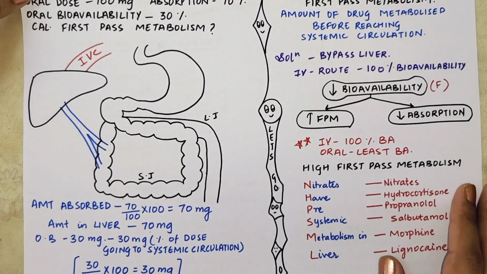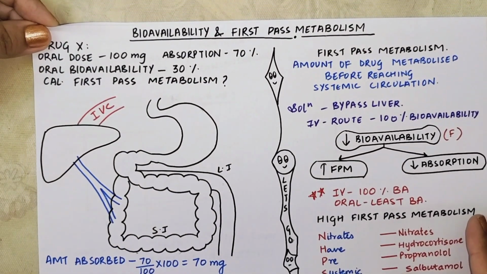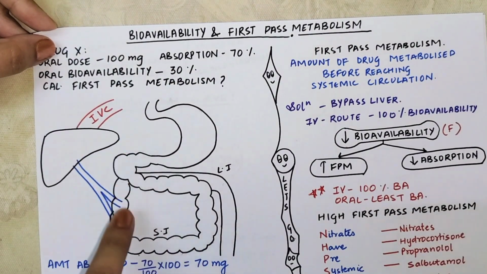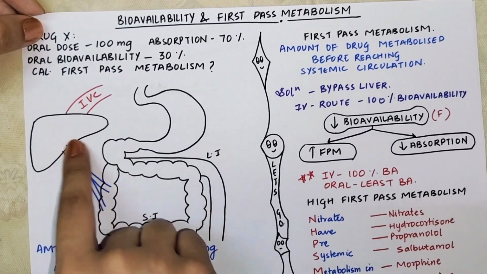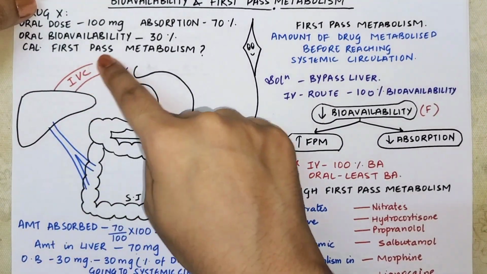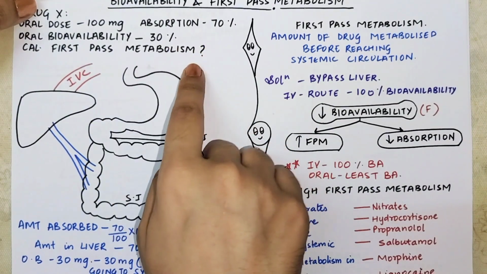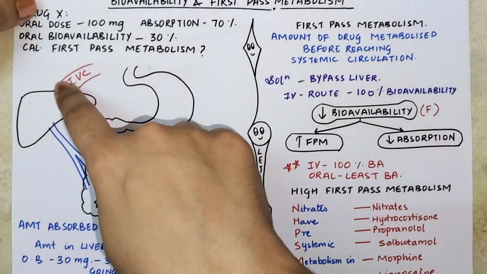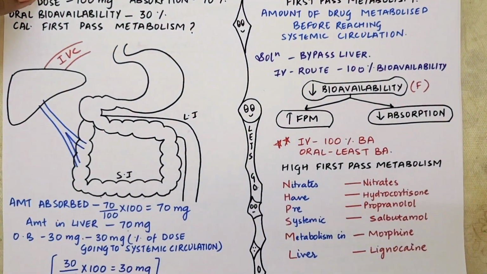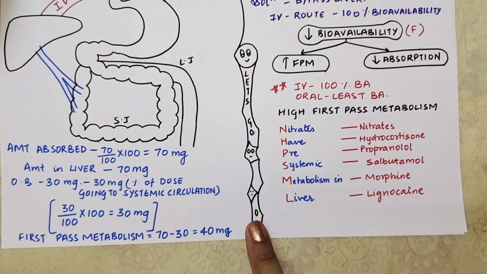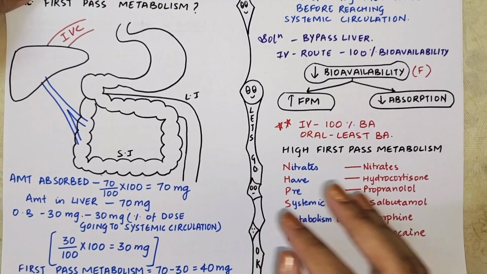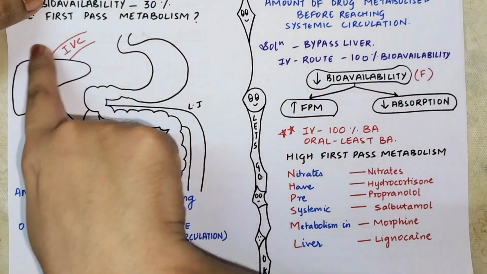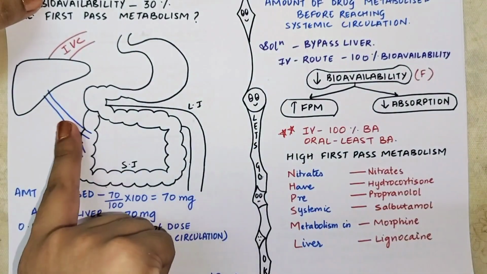Now what is first pass metabolism? First pass metabolism is the drug which is getting metabolized. So what is happening over here is, how much drug is getting absorbed? 70 milligram. So the drug which is entering the liver is 70 milligram. The drug which is exiting the liver and going to the systemic circulation is what? 30 milligram. Now 70 milligram enters, 30 milligram goes out. How much is left? 70 minus 30, that is 40 milligram. So this 40 milligram of drug is getting metabolized. 70 milligram came here and 40 milligram got metabolized and the rest was sent to the systemic circulation.